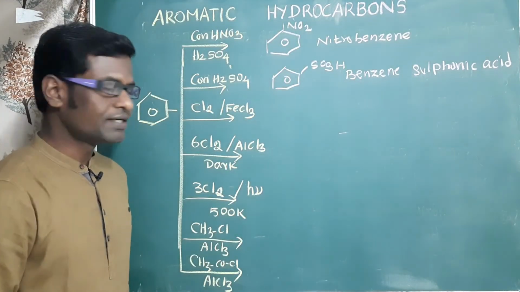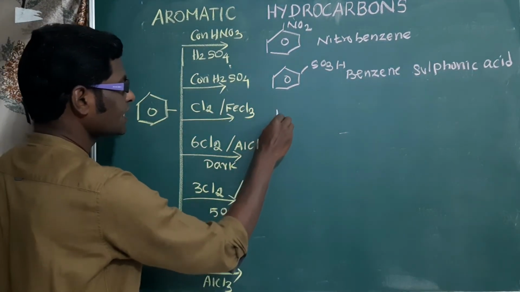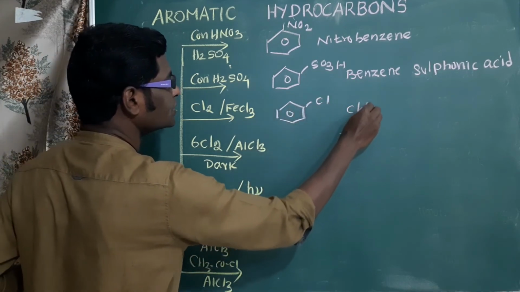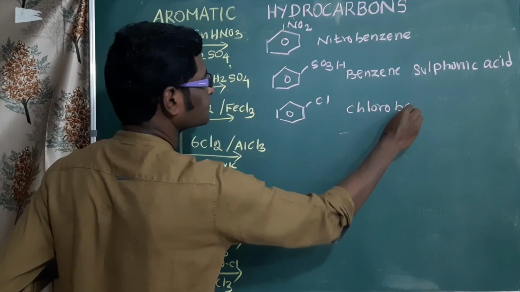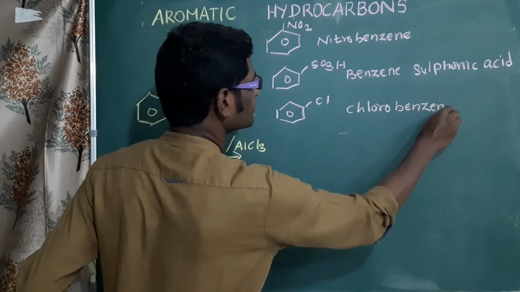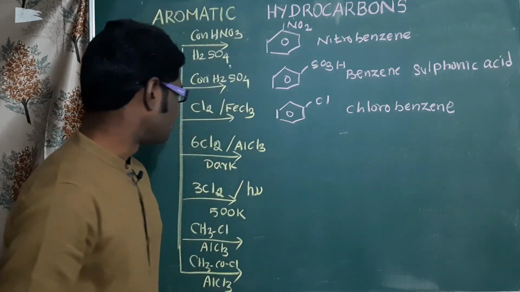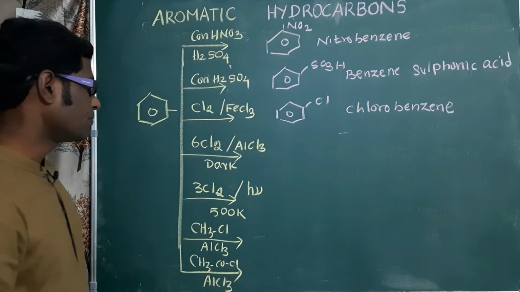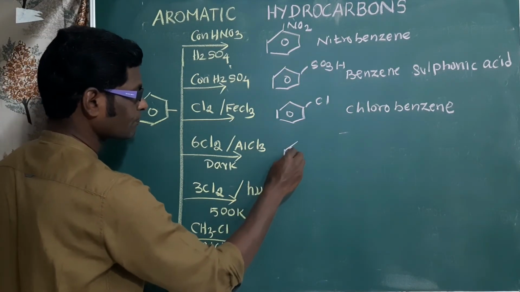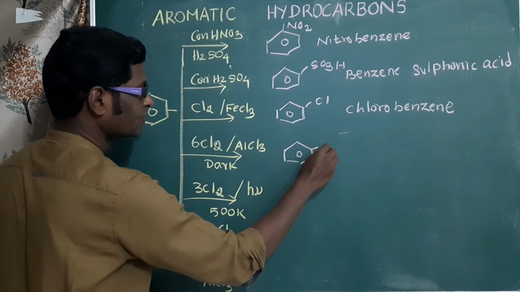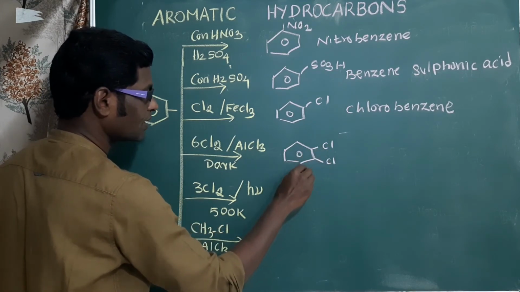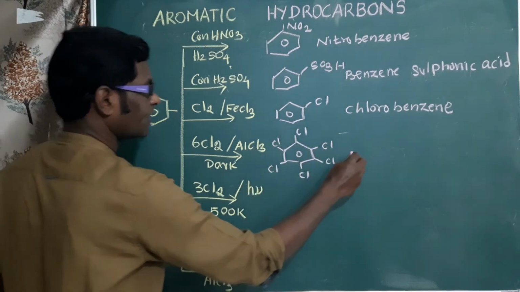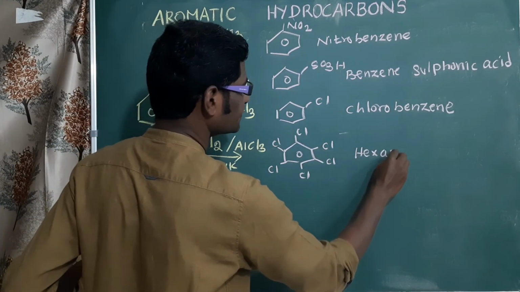When benzene is treated with chlorine in presence of Lewis acid, chlorination occurs, and we will get chlorobenzene. Then benzene treated with excess of chlorine in presence of aluminum chloride and dark condition, all 6 hydrogen atoms are replaced by chlorine. We will get hexachlorobenzene.